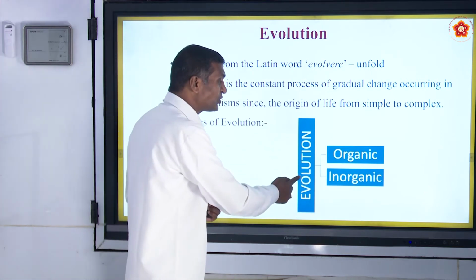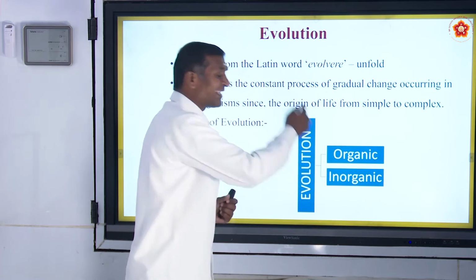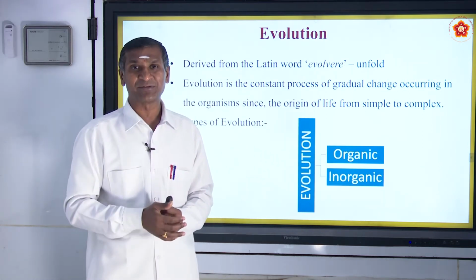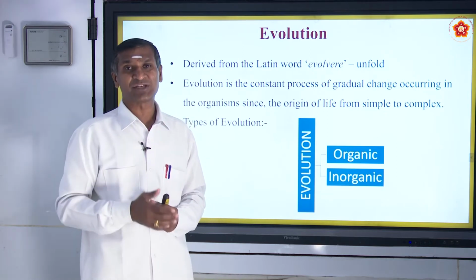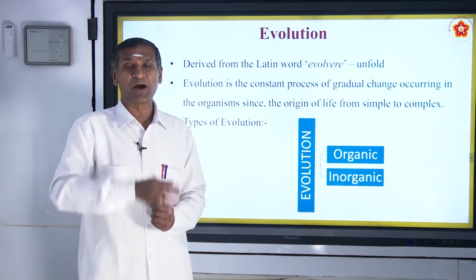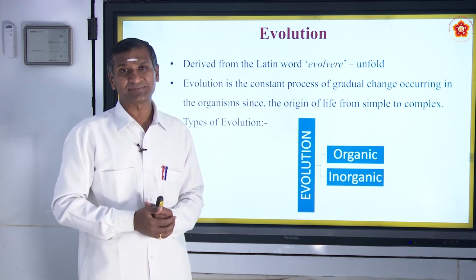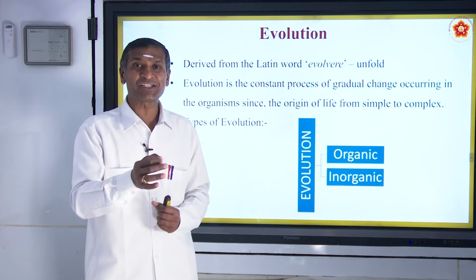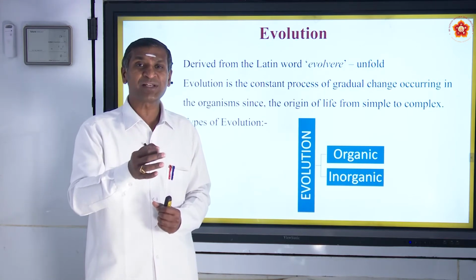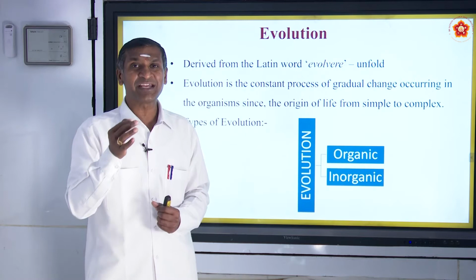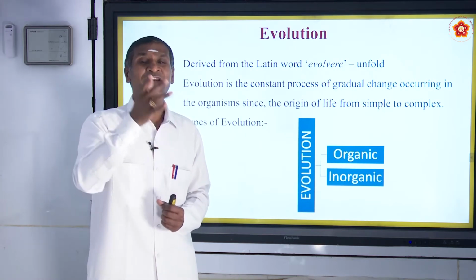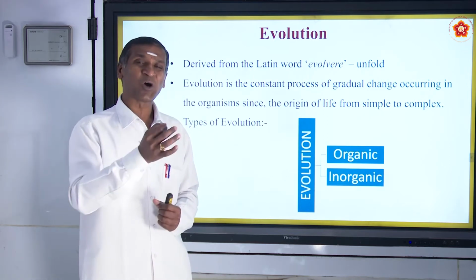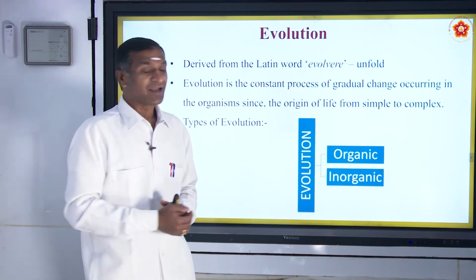The evolution of organic matter, that is organic evolution, life evolution, biotic evolution. The organic evolution mainly deals with the gradual changes that are taking place in living organisms from simple to complex. That is organic evolution.